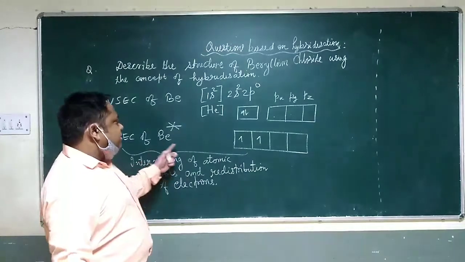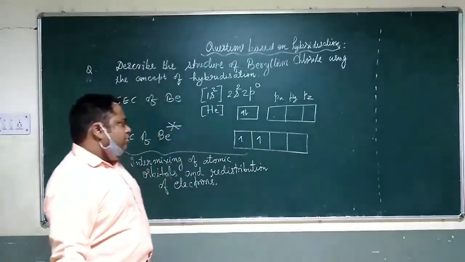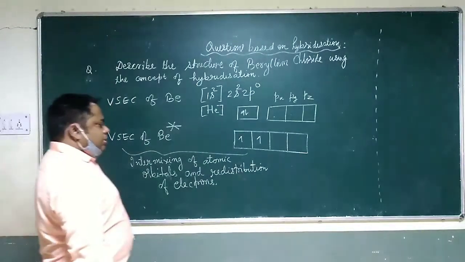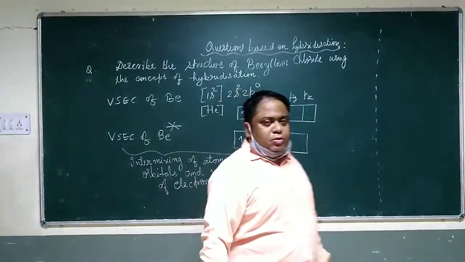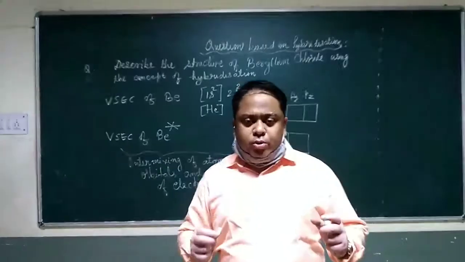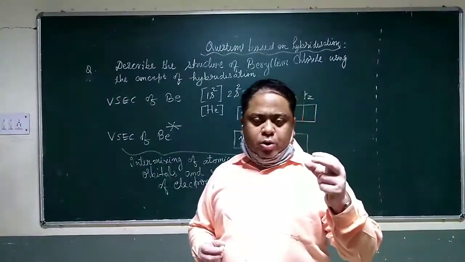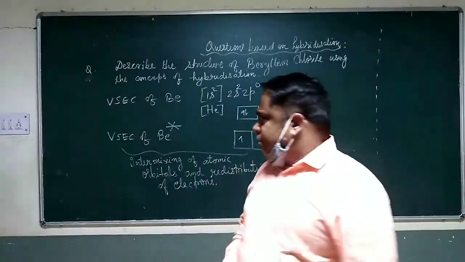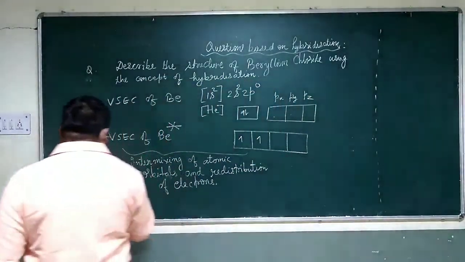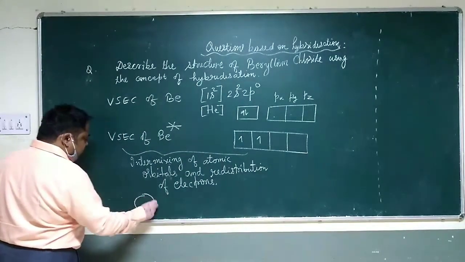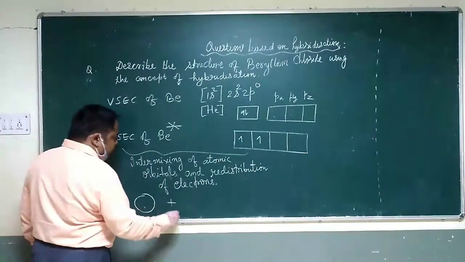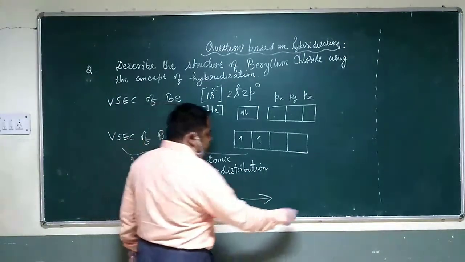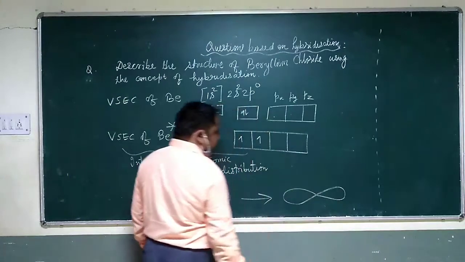Now the beryllium atom has one unpaired electron in each orbital, so they will try to pair up. Yesterday you did an activity with wheat dough, in which you made a spherical dough and a dumbbell-shaped dough. When you add them together, the s orbital was spherical and the p was dumbbell, and they combined to form an sp hybrid orbital.